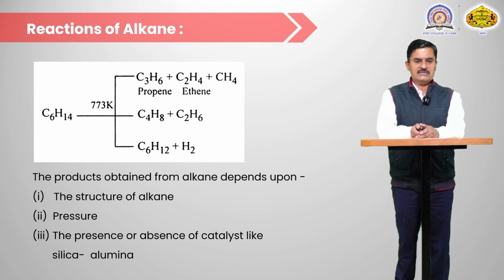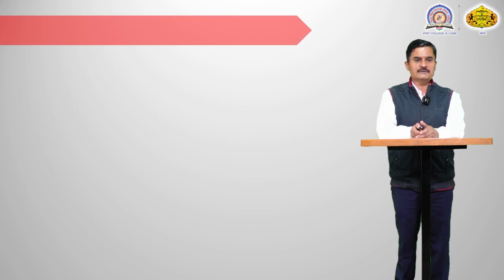C6H14 at a 600 degree Celsius temperature gives propene and ethane, meaning the carbon-carbon bond breaks and it converts into two fractions. One fraction is the alkane and the other fraction is the alkene. Or maybe there is a rupturing of a C-H bond, forming a hydrogen molecule as well as an alkene. So the product depends upon the pressure and temperature in this reaction.